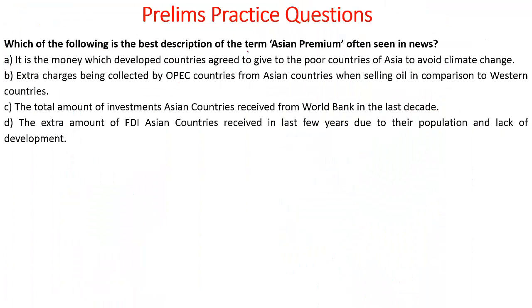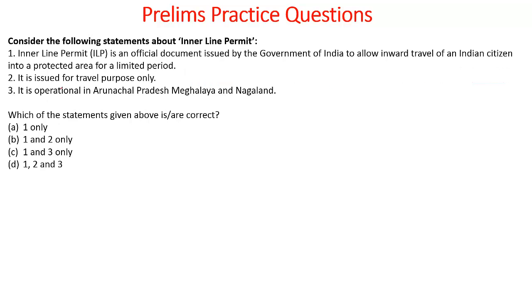Which of the following is the best description of the term Asian Premier often seen in news? The answer to this is extra charges being collected by the OPEC countries from Asian countries when selling oil in comparison to the Western countries. Now let's look into the next practice question.